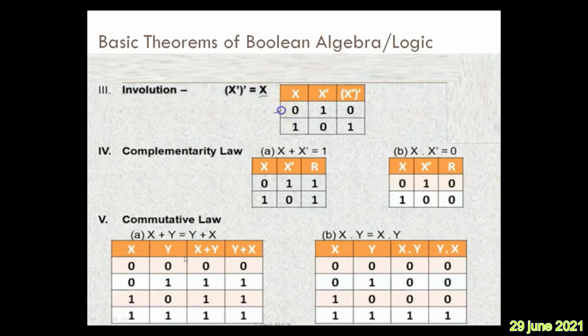So how to prove it through the truth table? This is x, y, the possible combinations of 0 and 1, that is 00, 01, 10, 11. If you take the LHS x plus y, you will get this. If you take y plus x, you get the same, and the same thing is applicable to x into y equal to y into x.